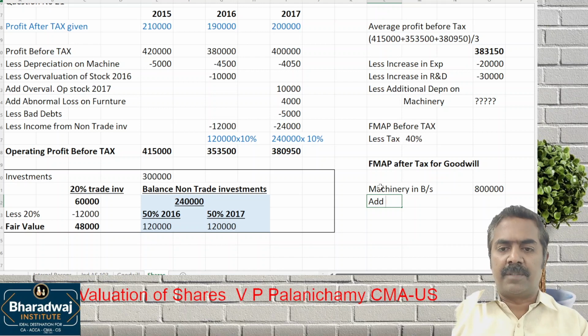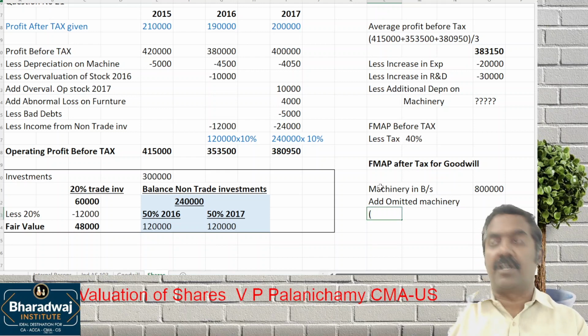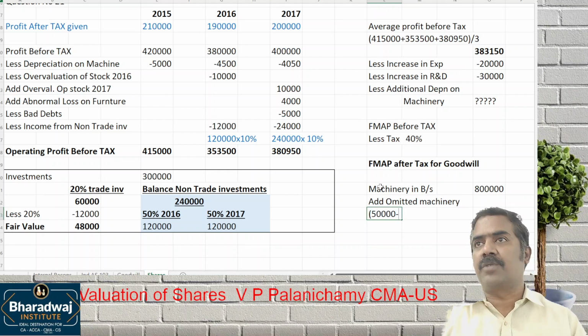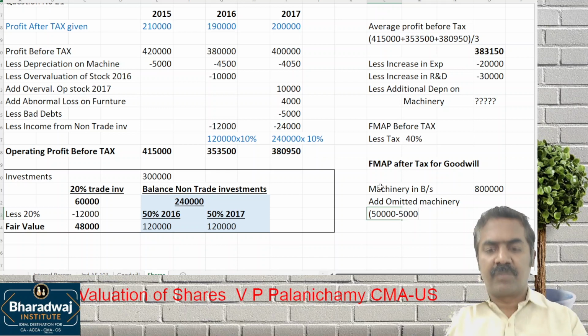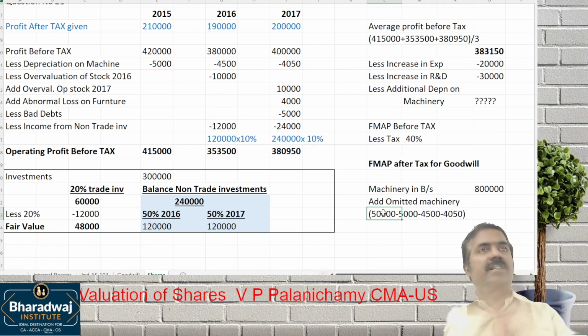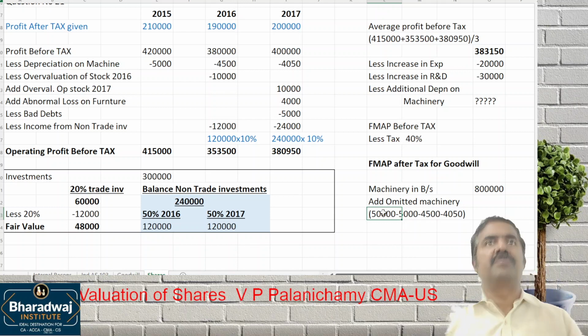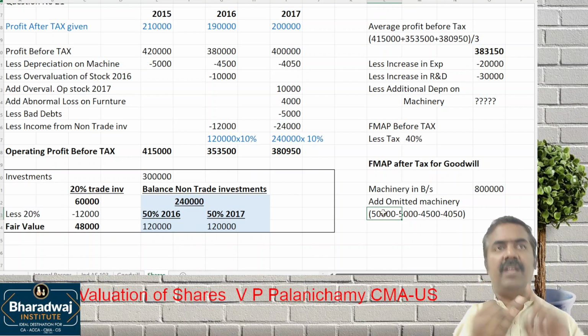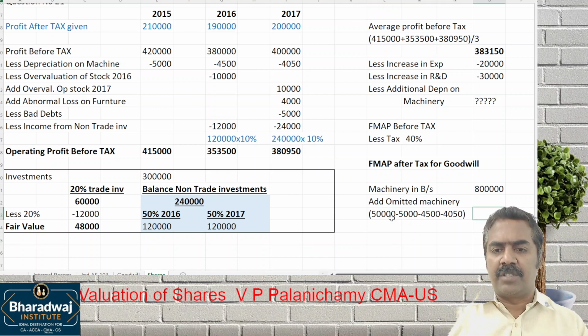Add the omitted machine. The machine was wrongly charged to revenue. What is the machine charged to revenue? 50,000, but will it take 50,000? No. 3 years depreciation. What is the depreciation? 5,000, 4,500 and what? 4,050. What is the book value of omitted machinery? Please remember this 50,000 is not purchased in the current year. When was it purchased? End of 2014. So we charge depreciation for 15, 16 and 17. What is the book value of omitted machinery? 36,450. So the book value of the asset is 8 lakhs plus 36,450.